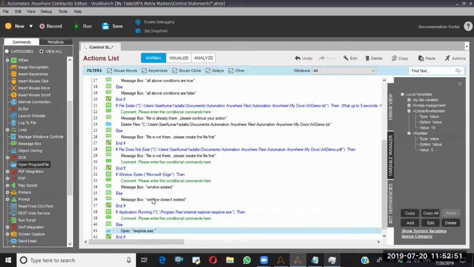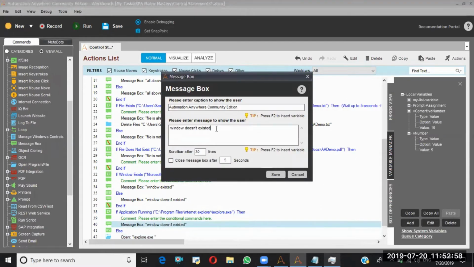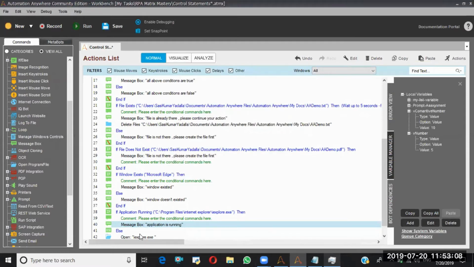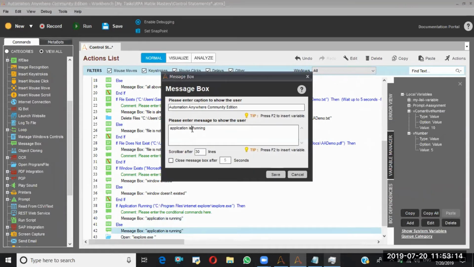In the message box, Control V, application is running. Okay, copy the else block. Application is not running.